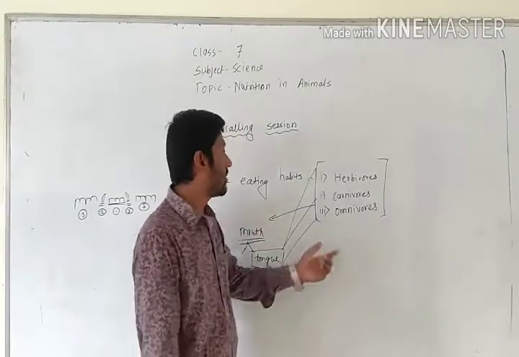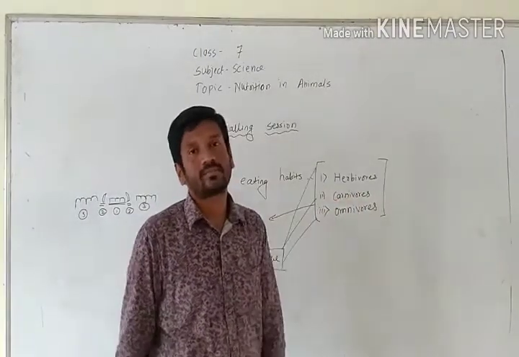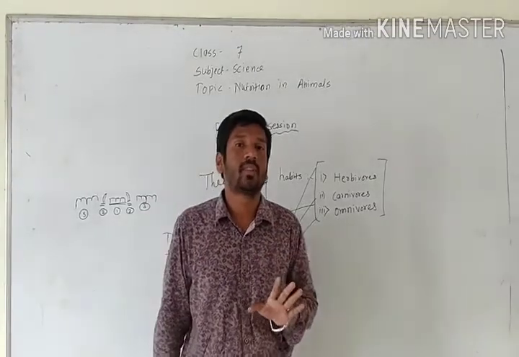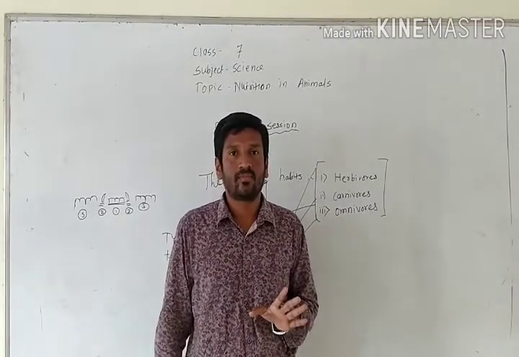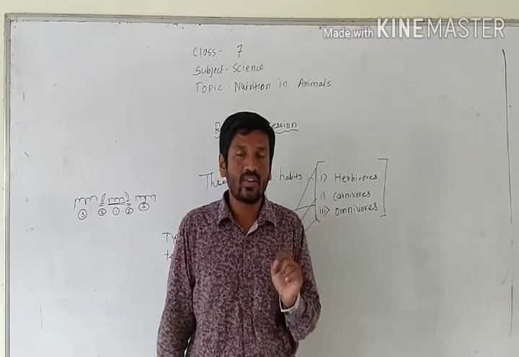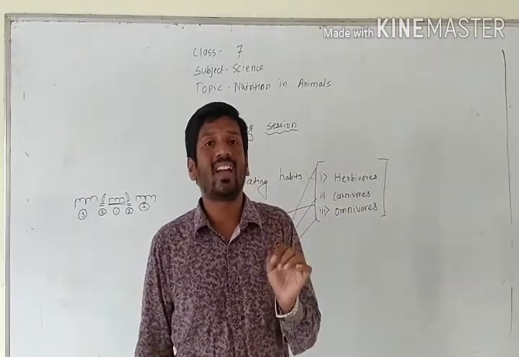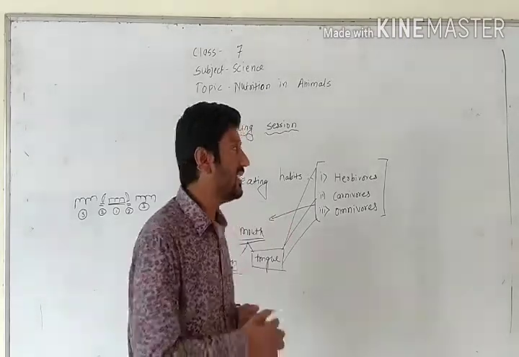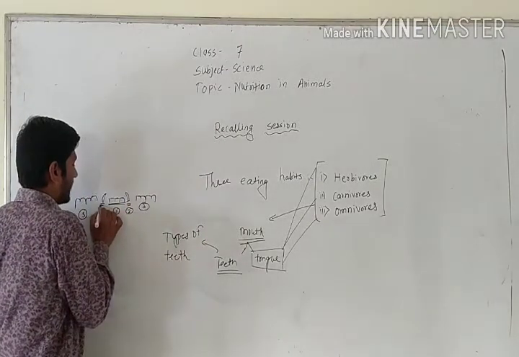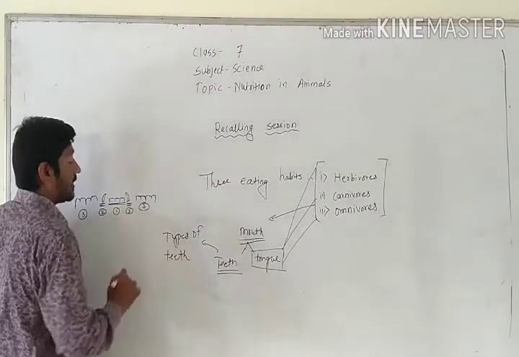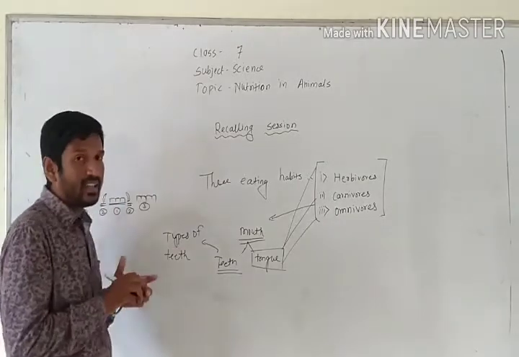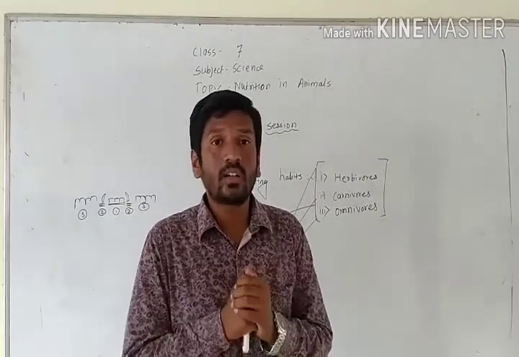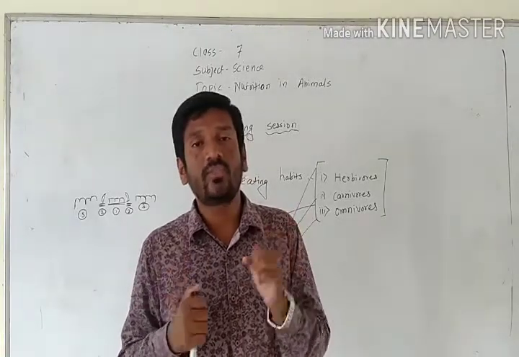But if we come towards carnivores, the animals which eat flesh of other animals, obviously they need this kind of teeth. They need to tear the flesh when they hunt other animals.